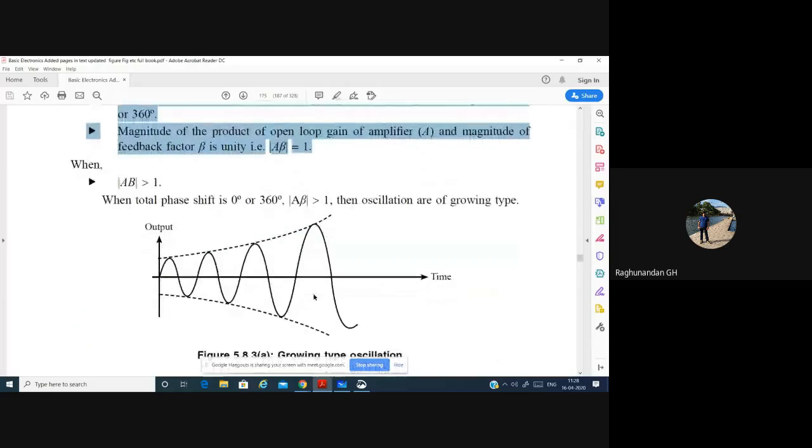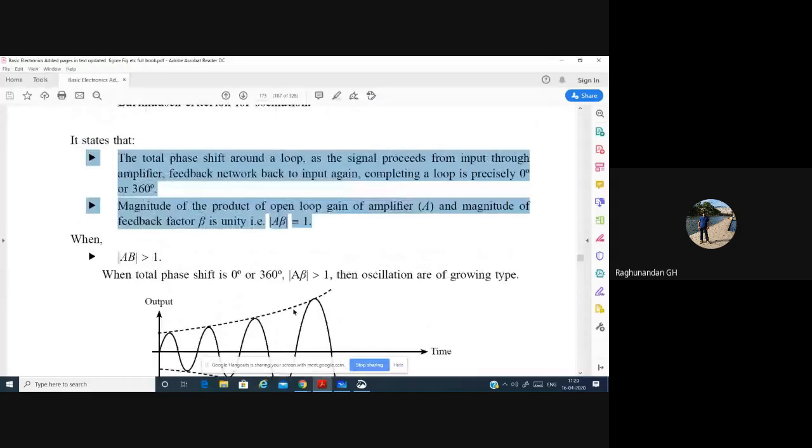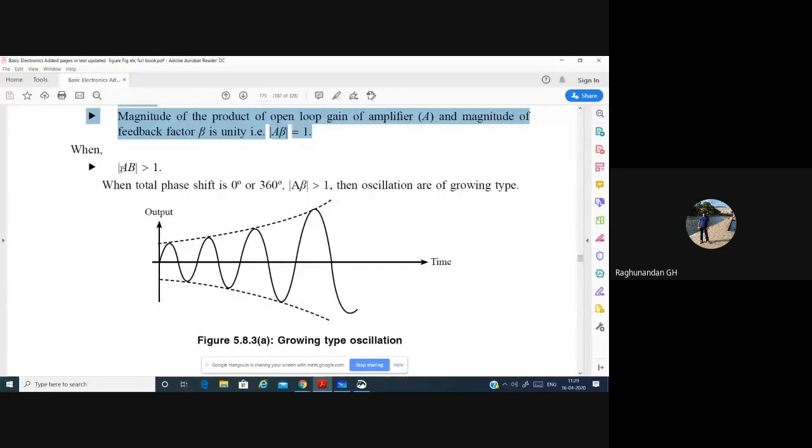After that, we have some conditions. What happens if A beta is greater than 1? What happens if A beta is less than 1? What happens if A beta is equal to 1? You have to show all these conditions. So first we'll take what happens when A beta is greater than 1.